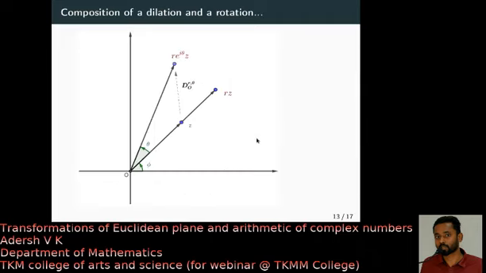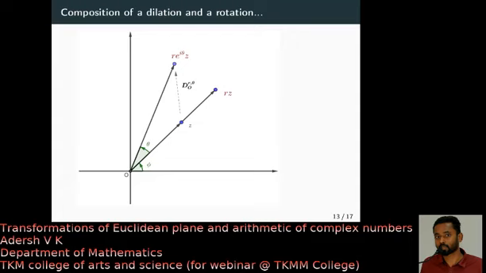Now let me do another thing. Just do the composition of dilation and rotation. Look at this complex number z. When you dilate by a factor r, it gives you the complex number rz. Now what I did is I rotate this complex number through an angle theta. Right? It is now evident that in terms of complex arithmetic, we multiplied the complex number z by a factor r, then we multiplied that resulting complex number with the factor e raised to i theta. Is that clear to everybody? I think it is clear.